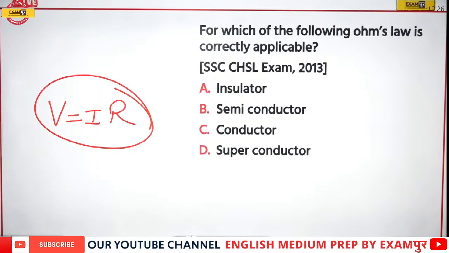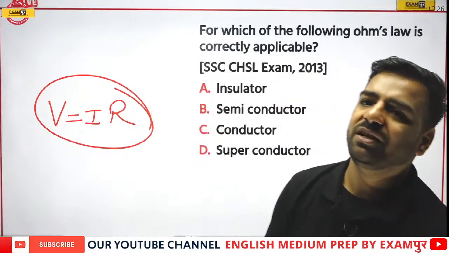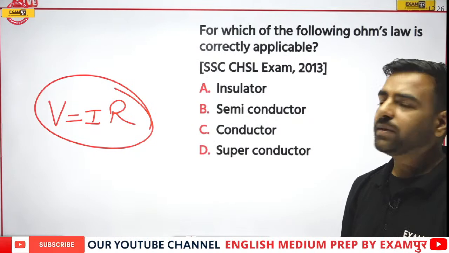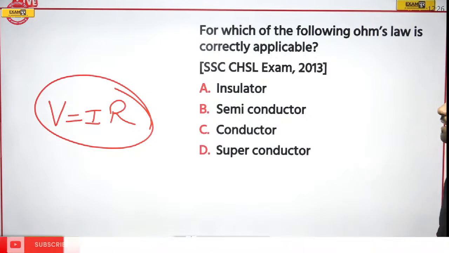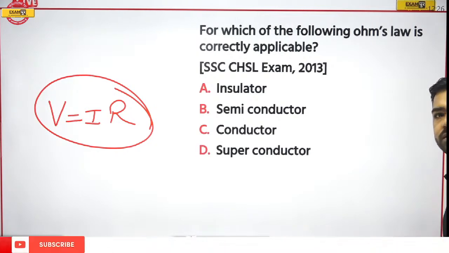But waiting for this answer. For which of the following is Ohm's law correctly applicable? Is it insulator, semiconductor, conductor or superconductor? What is the correct answer here? So Nabnita is saying that it would be C, that is conductor. Okay. Others?